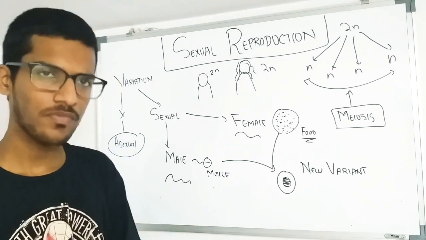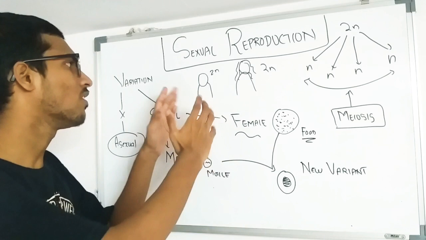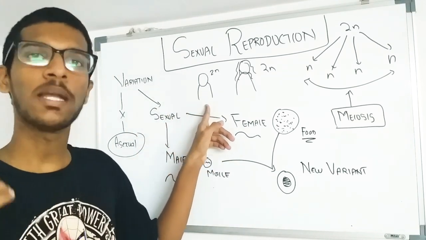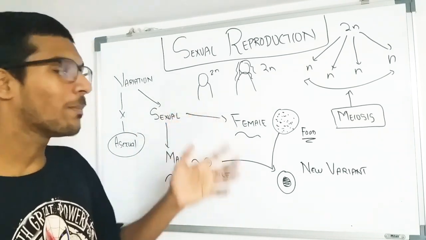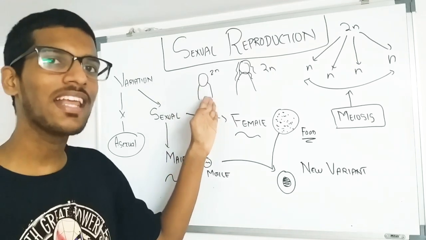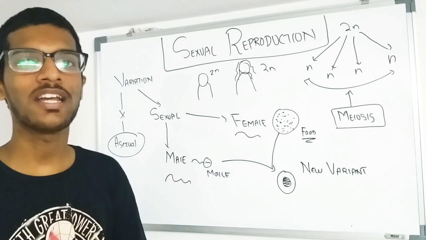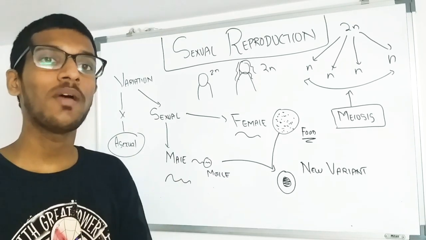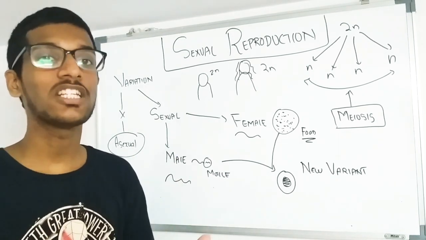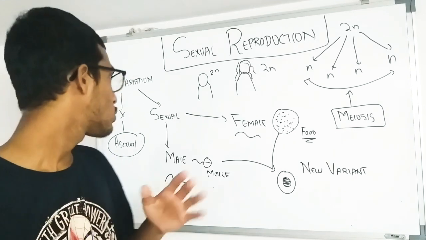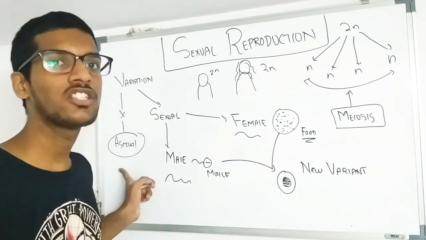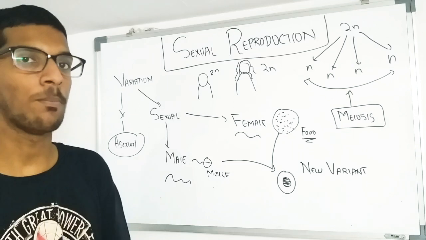Now, if we consider a male and a female, both have diploid cells. What do we mean by diploid? Each chromosome has two copies. That is known as diploid.